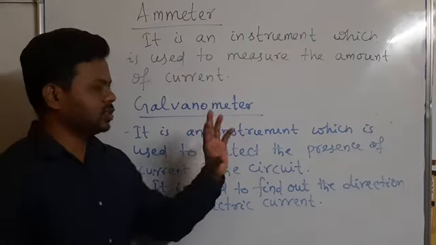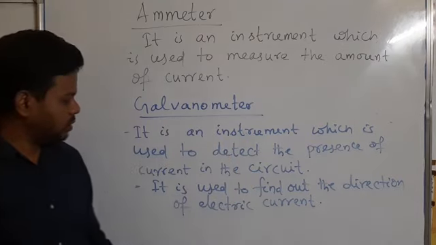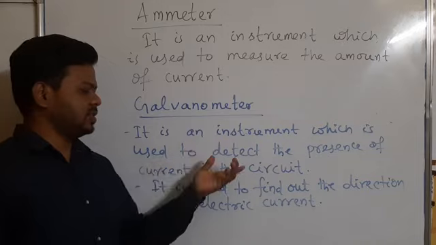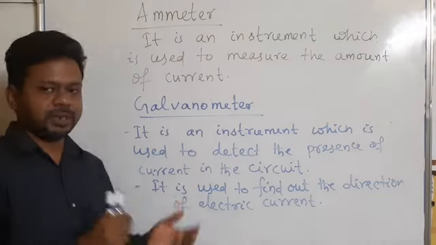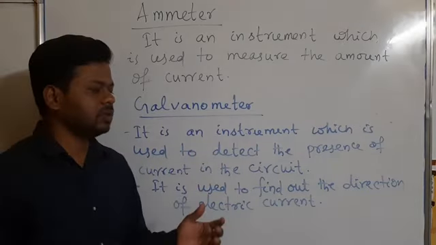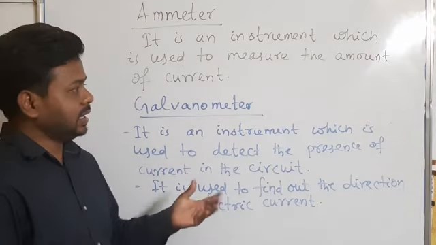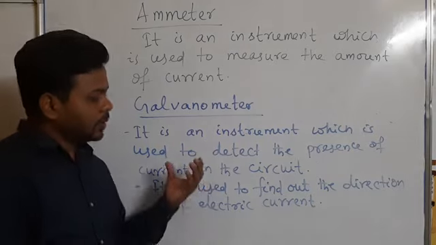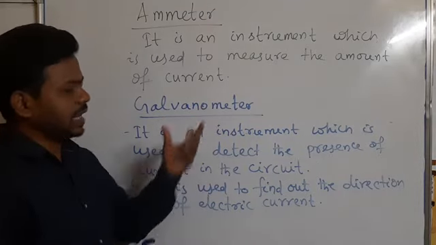So the galvanometer has two functions: you can find out the presence of current inside the circuit, whether it is present or not, and also the direction of electric current. As I have told, current is a quantity with a direction, so to find the direction we have to use a galvanometer.